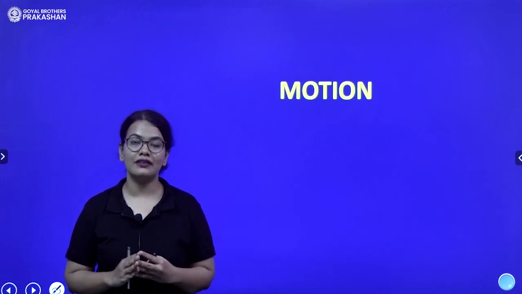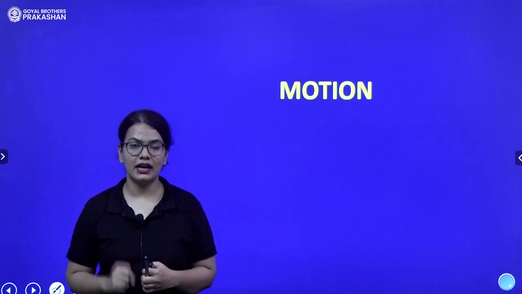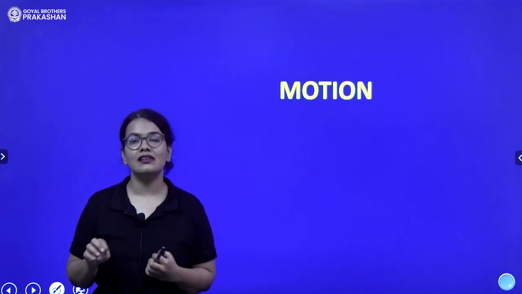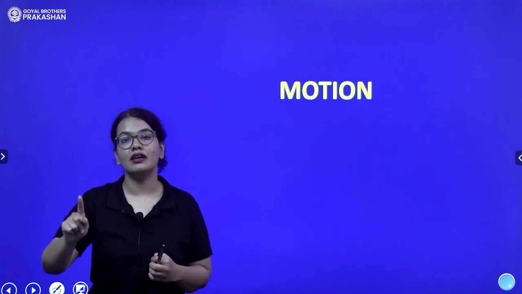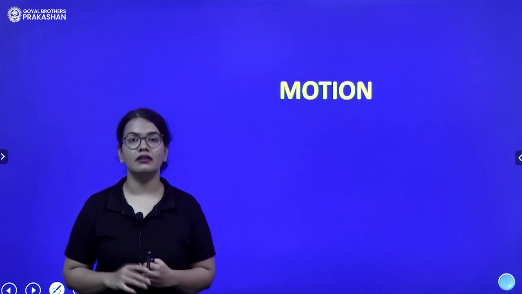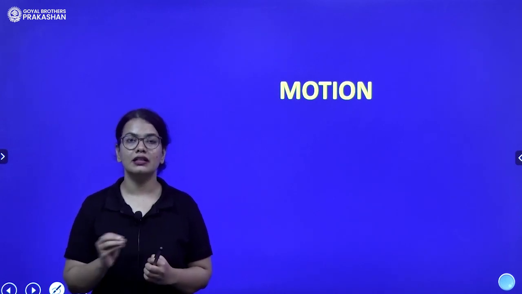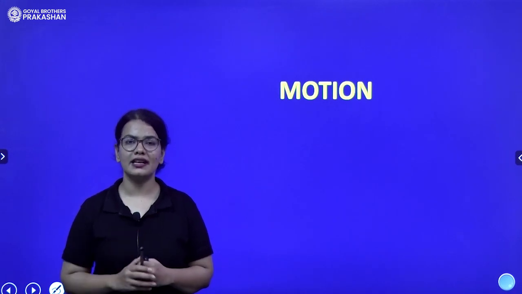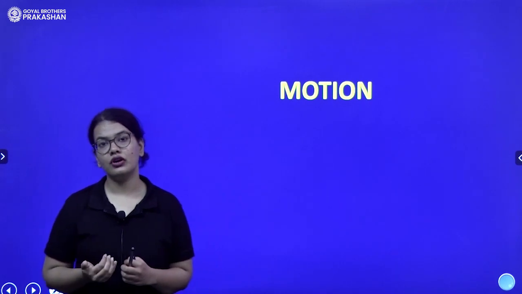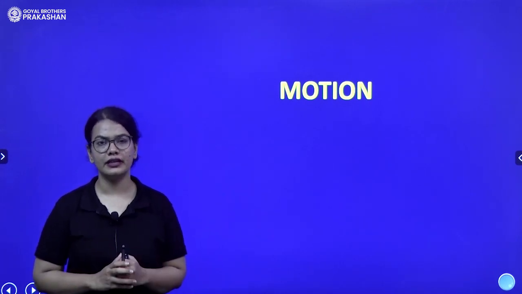Suppose I do not have a definition of motion. There is a child who is sitting in the car and the sun is rising in the sky. So that small child will say, oh, the sun is moving along with us, right? Sun is in motion. But for a person who is standing outside the car, who is not moving with the car, the person will say, no, sun is at rest, right? Therefore, we need to define what motion is, and in physics, we will define it with a proper definition.